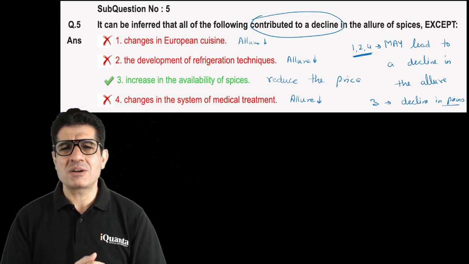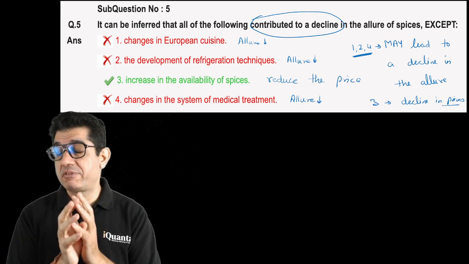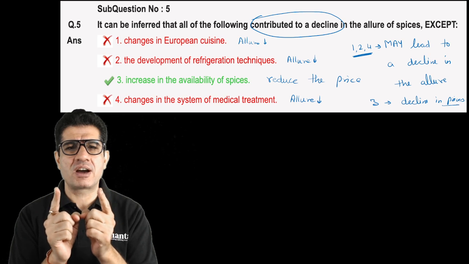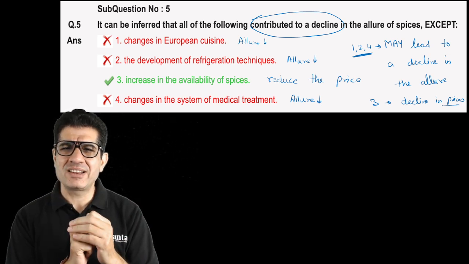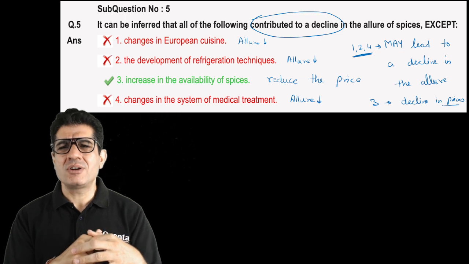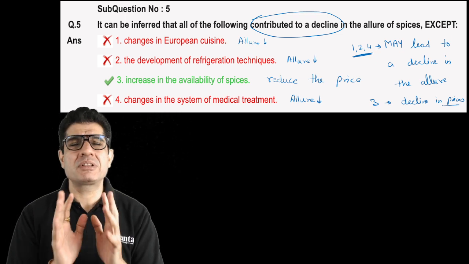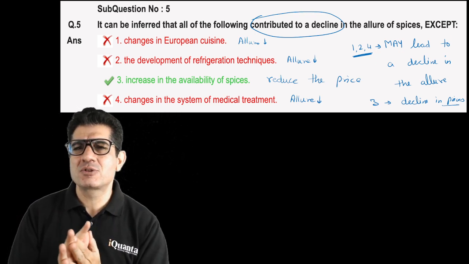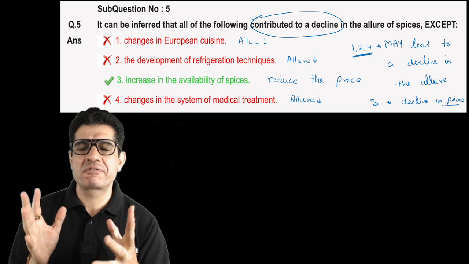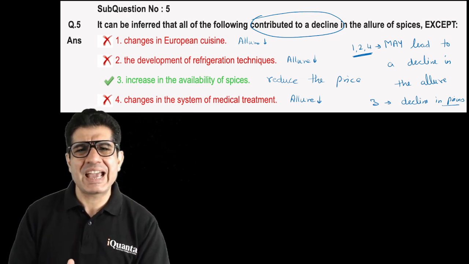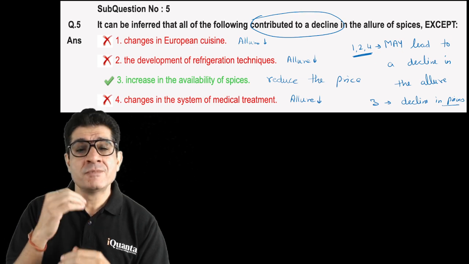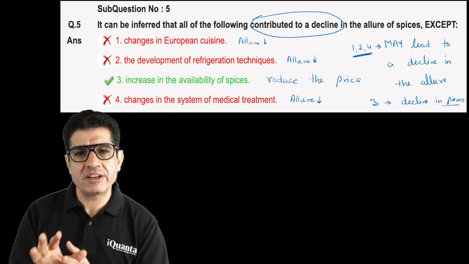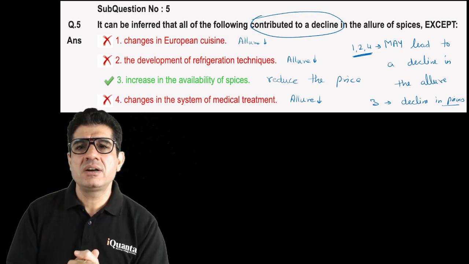Do you think a Mercedes will ever put its 3-pointed star on a 5 lakh rupee car? Highly unlikely, right? It will reduce the allure of the brand. So it can lead to, but it's unlikely. When it comes to spices, I mean, luxury goods are a different thing. But for spices, it may not. We can't be very sure, but it appears unlikely. So 1, 2, and 4 are likely to lead to a decline. Third is unlikely to lead to a decline.